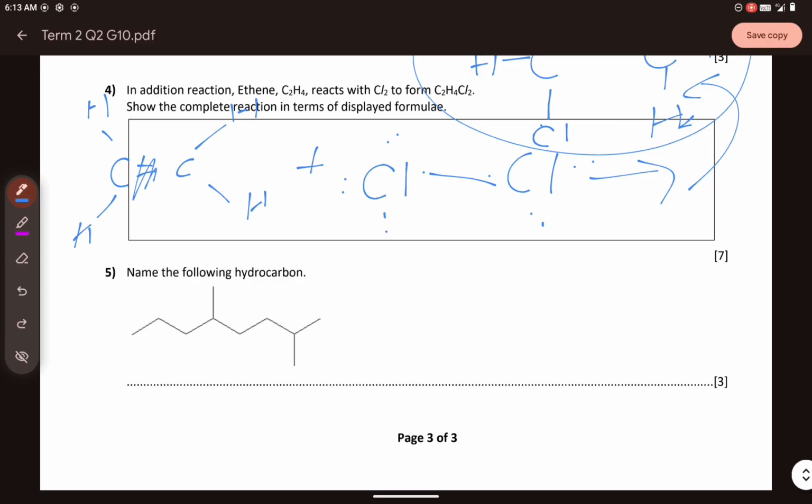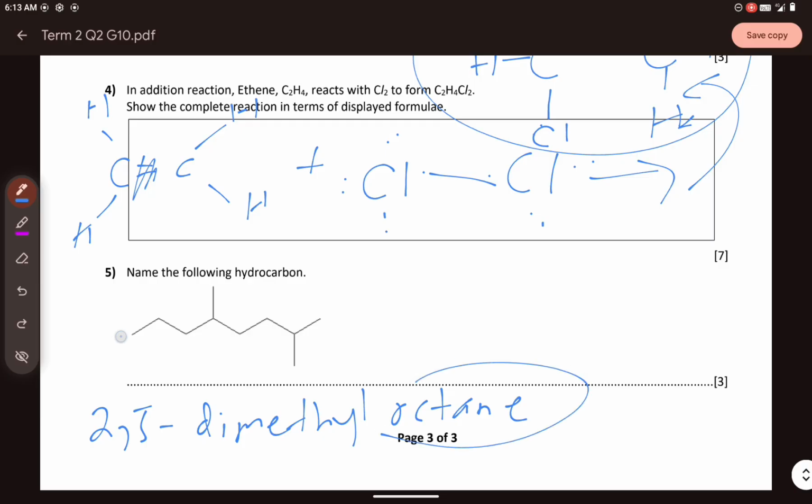Name the following hydrocarbons. The name of this one is 2,5-dimethyloctane. The complete key answer and rationale is in Edmodo as well, if that will help you. How do you identify the family name, octane? You have 1, 2, 3, 4, 5, 6, 7, 8 carbons in the longest continuous carbon chain. So that gives you an octane.